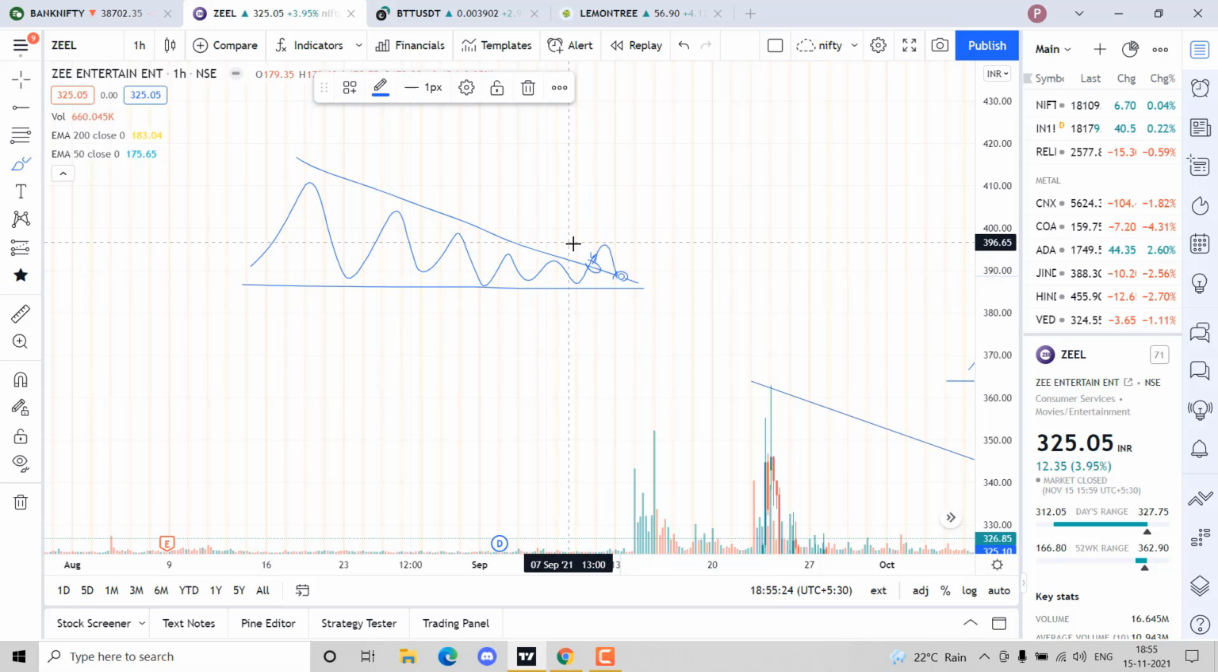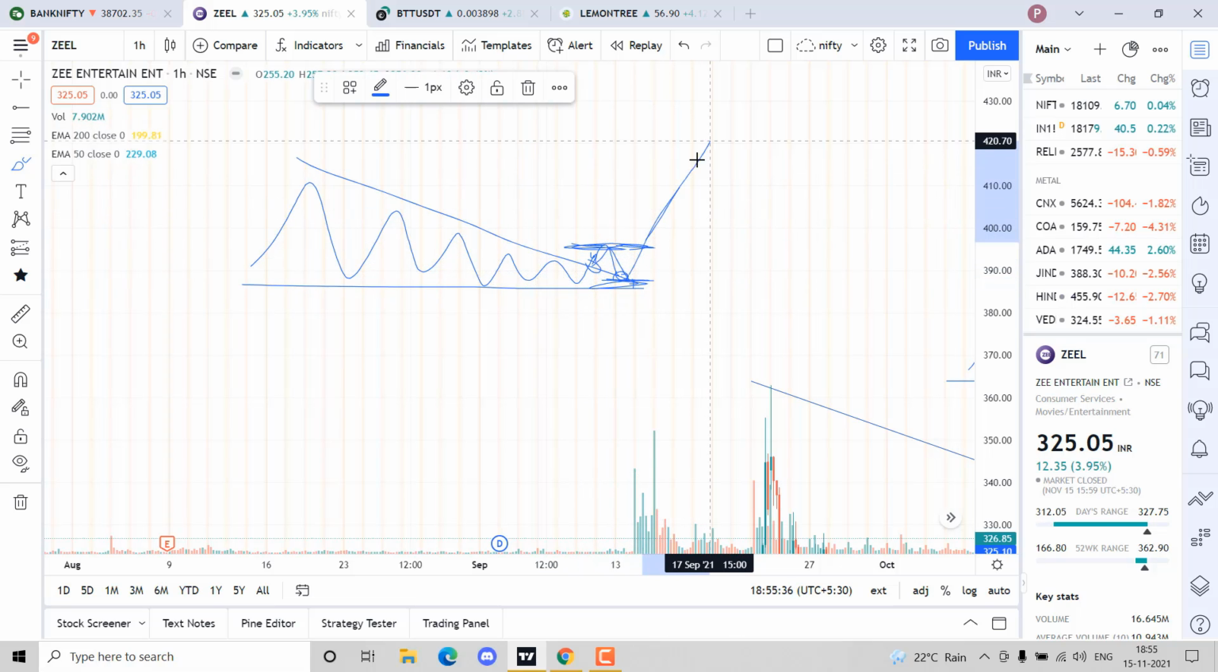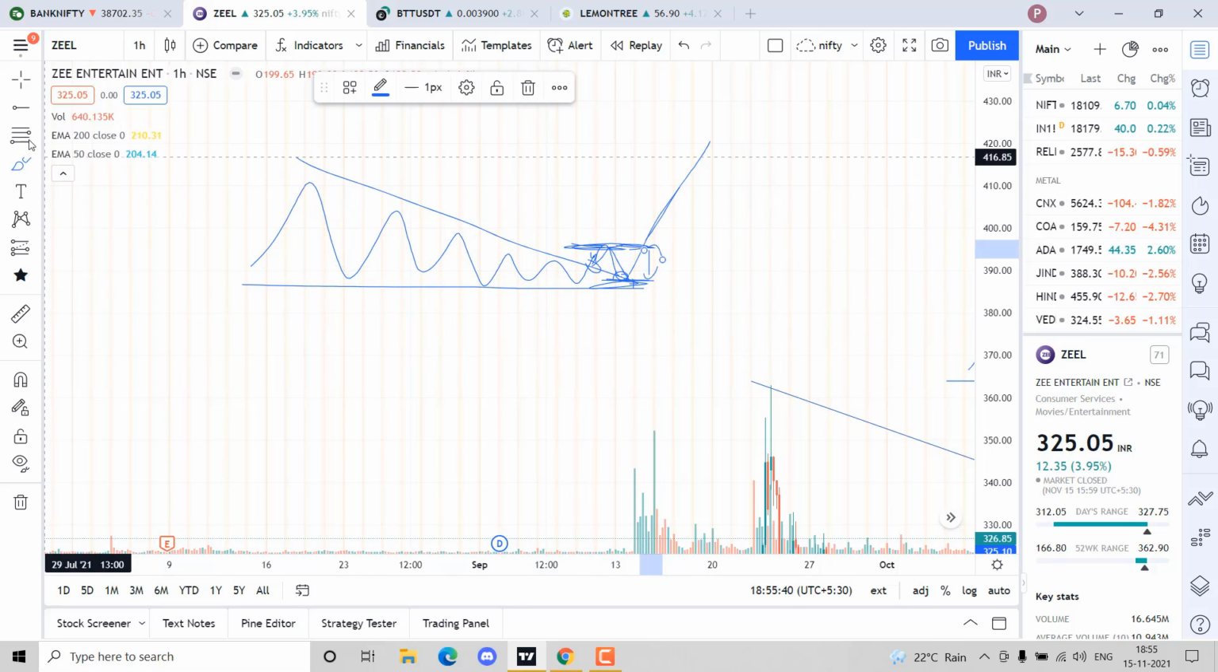And again, if it crosses this high, the breakout high, I buy over here, keeping stop loss as this retest candle. This will be a buy position, this will be a stop loss, right?